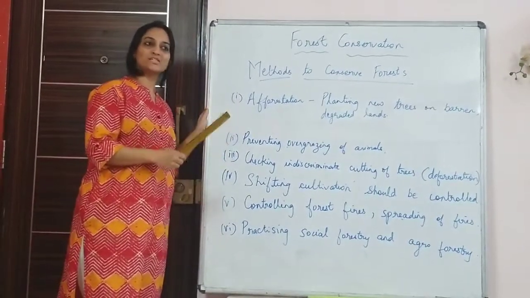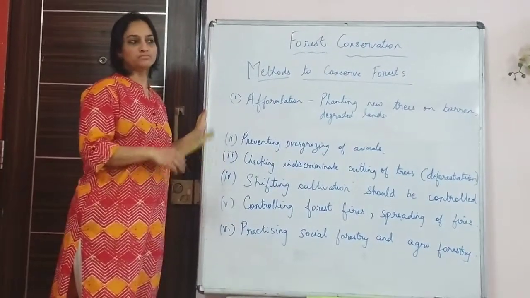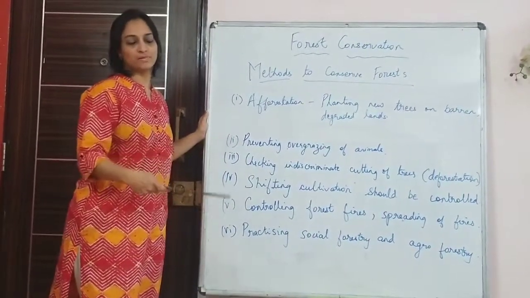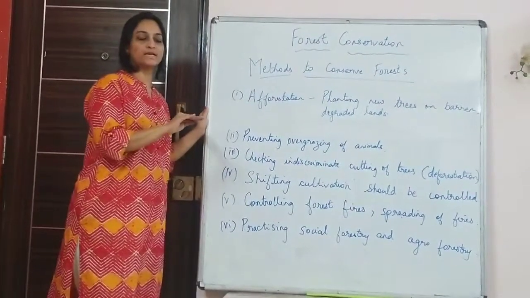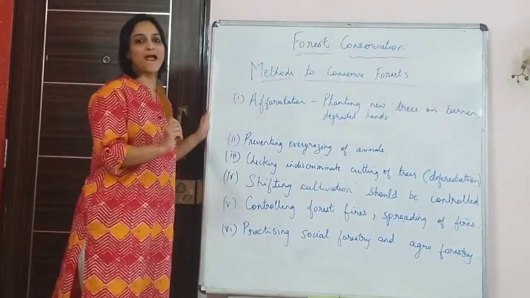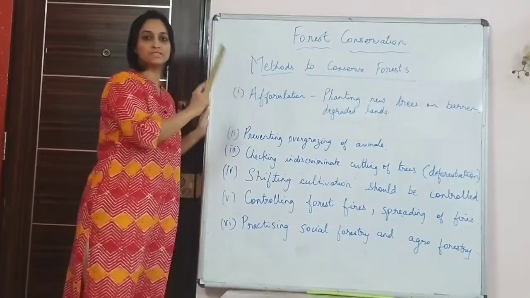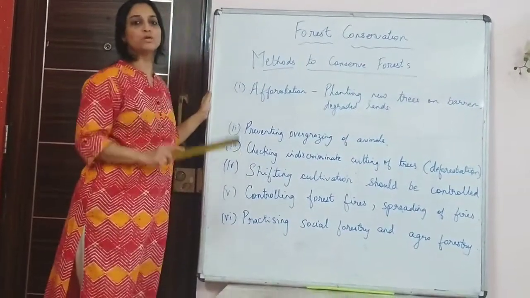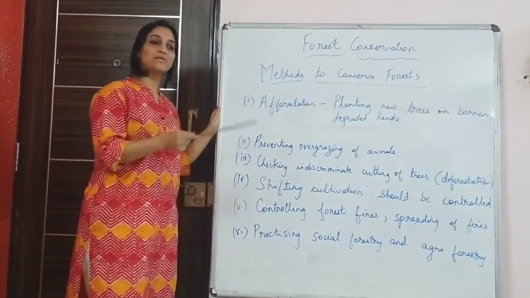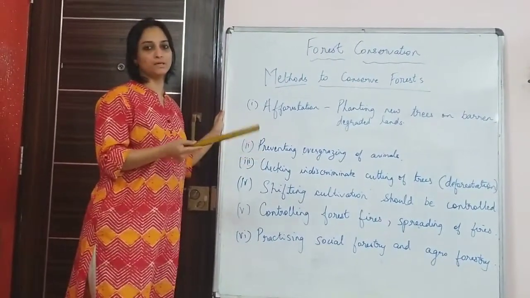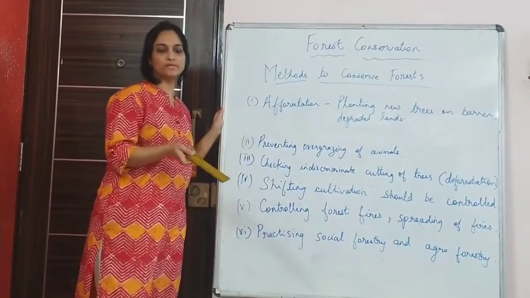Now, as per the National Forest Policy, which was in the year 1894, with many amendments and changes after that, it has been stated that out of the total geographical land, 33% should be reserved for forest. Forest land should be 33% of the total geographical area. But in India, that cover is relatively less. It is only 23%, 22.8 or something, approximately 23%.